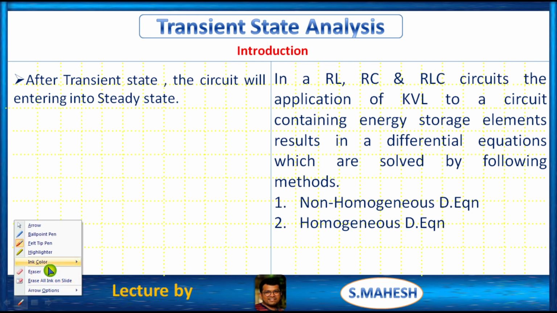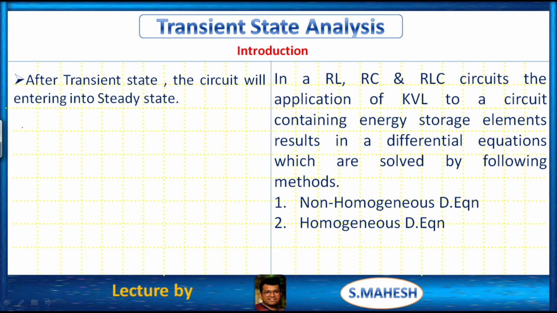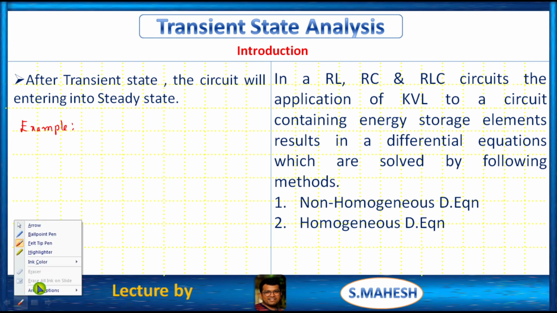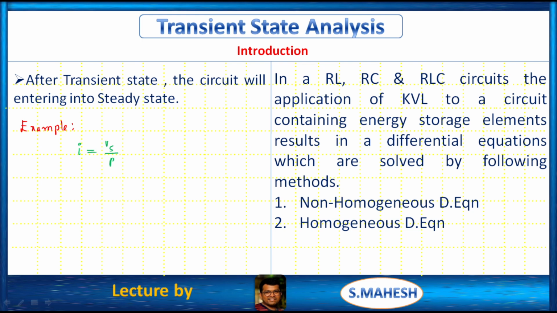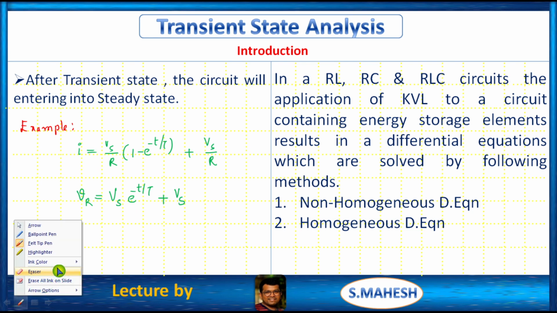For this let us consider one example. Let us take current: again current Vs by R into 1 minus e power minus t by tau, plus Vs by R. You can consider voltage, let us say the voltage across the resistor is supply voltage into e power minus t by tau, plus, let us say, Vs. So here which is the transient state representation and which is the steady state representation? Simple. This is what?